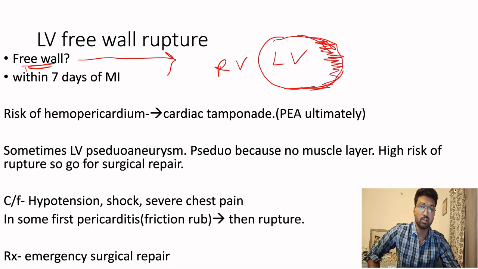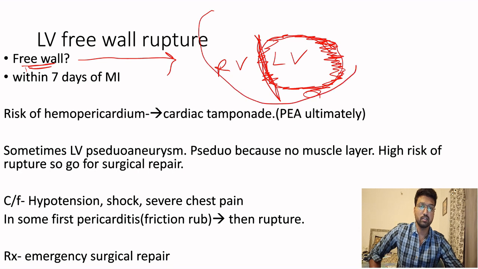I am drawing the myocardium. This is the left ventricle wall. Let me draw this one more time. So this is the heart, this is RV, LV, this area is the apex, this is the interventricular septum.